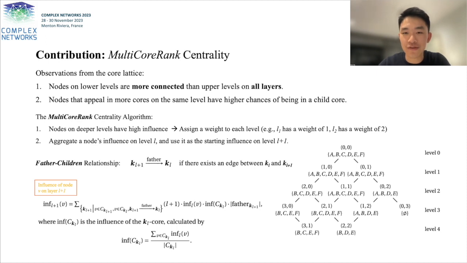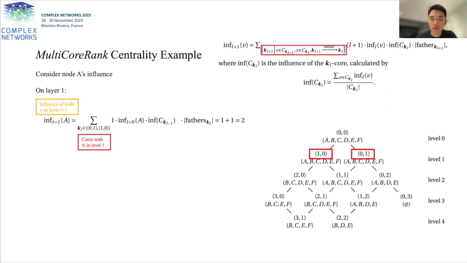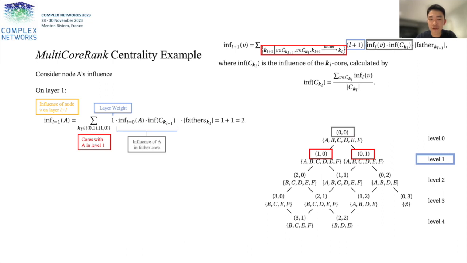To illustrate our method, consider node A. At level 0 of the lattice, since the 0,0 core contains the entire network, we initialize all node influence to 1. On level 1, first we find the 1,0 and the 0,1 cores which contain node A. Next, for each of these cores, we multiply layer weight by the influence of A in its father core and the number of fathers this core has.